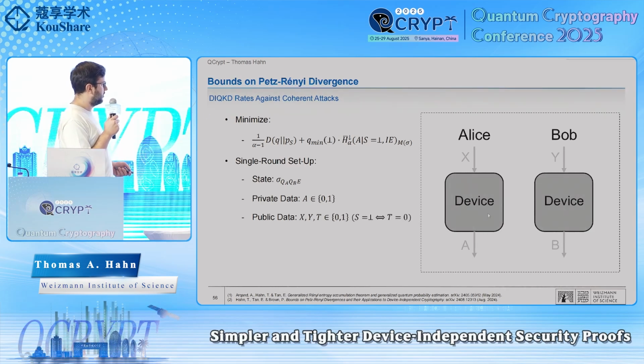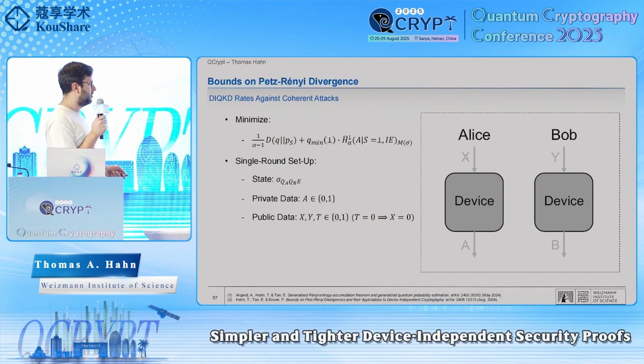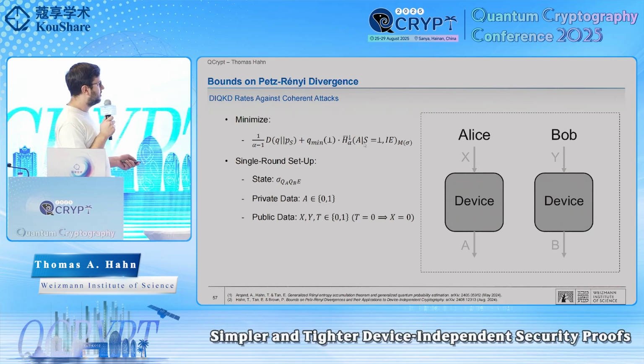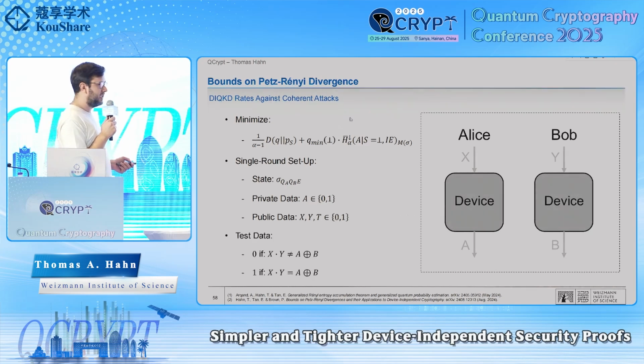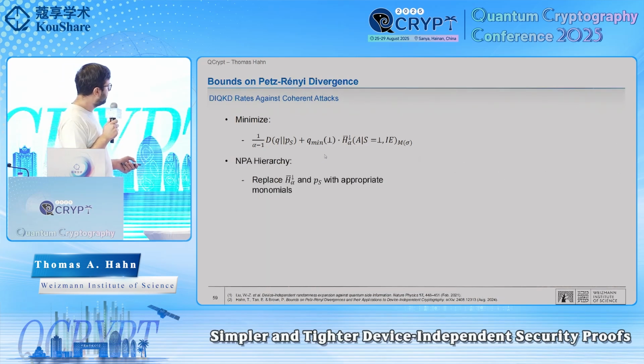So here, just for concreteness, whenever we say S is equal to this perpendicular sign, this is equivalent to saying that T is equal to 0. And also for the CHSH setup, T equals 0 means that Alice applied the measurement corresponding to X equals 0. So this quantity of interest is actually saying how random is Alice's output given that Alice measured with X equals 0, that measurement. And the test that we apply is the standard CHSH test. So it's 0 if X times Y is not equal to A plus B, and it's 1 if X times Y is equal to A plus B.